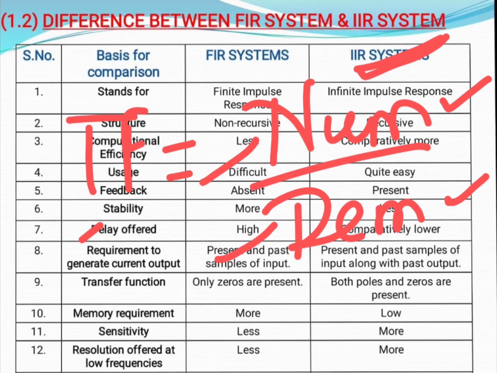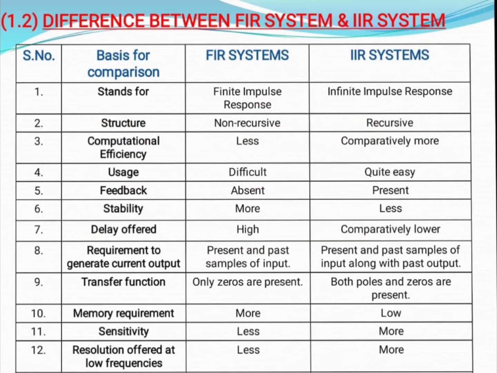So an IIR system has both zeros as well as poles, but in case of an FIR system it consists of only zero terms. So whatever structures have both poles as well as zeros are recursive structures, and those structures in which only zeros are present are known as non-recursive structures.